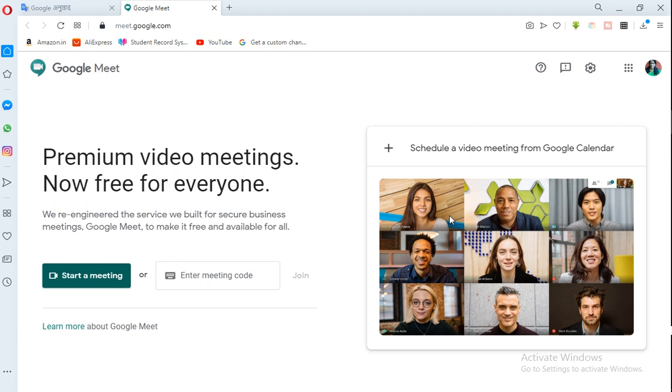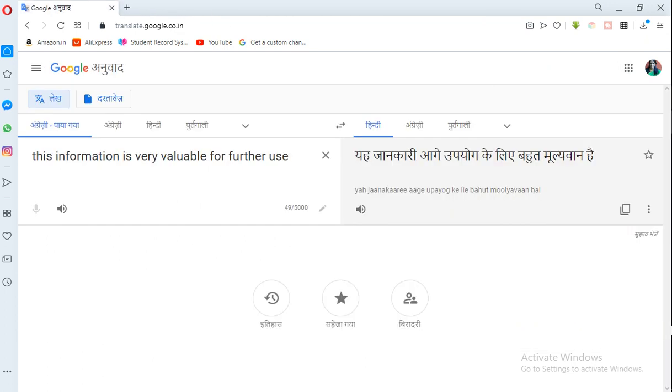This is a very good facility of Google, which is totally free now. Before, Google was charging for that, but these days it is free. So take the benefit of that and do the Google meeting with me, and tell me by calling me when you want to do the meeting with me.